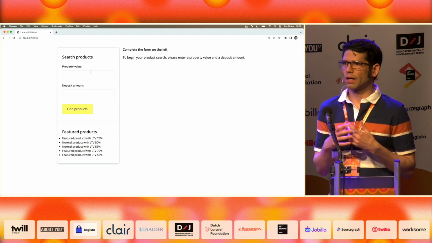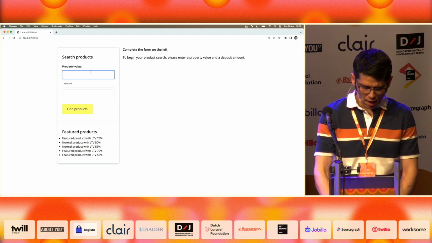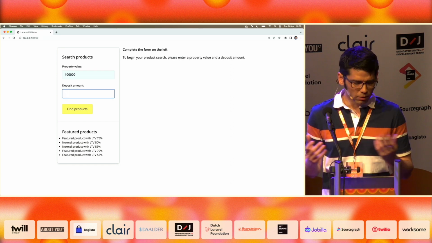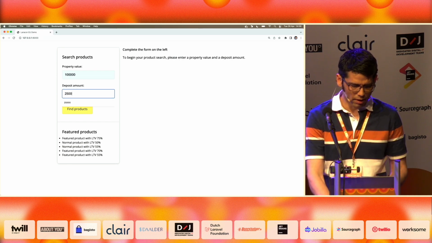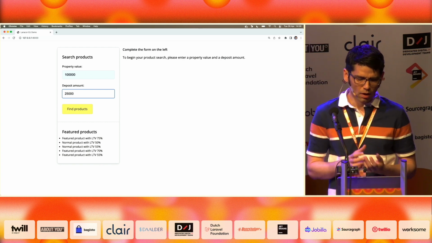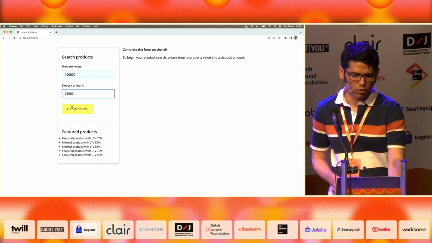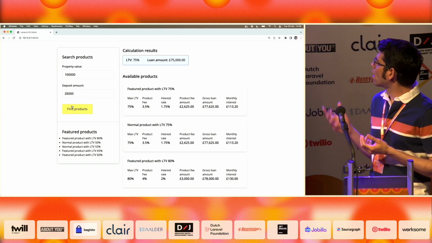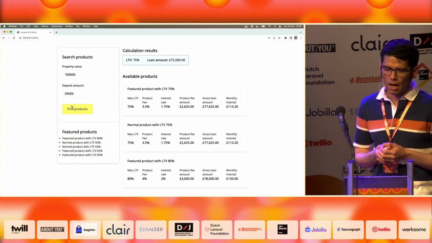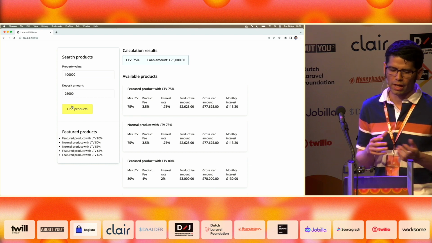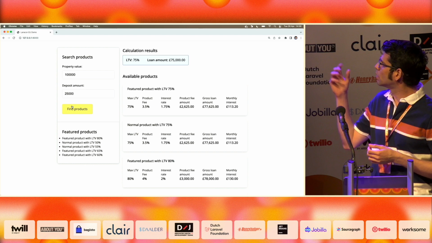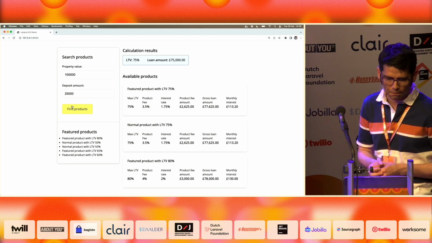So let's say that we are trying to buy a property, and the property has a cost of £100,000. We happen to have 25K lying around in our bank account. So we are trying to find a product that will allow us to get a mortgage. We require a loan amount of £75,000, and this will give us a loan-to-value ratio, or LTV ratio, of 75%, which is a simple rule of 3 between the loan amount and the property value.